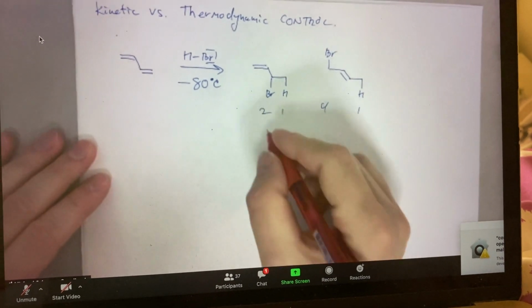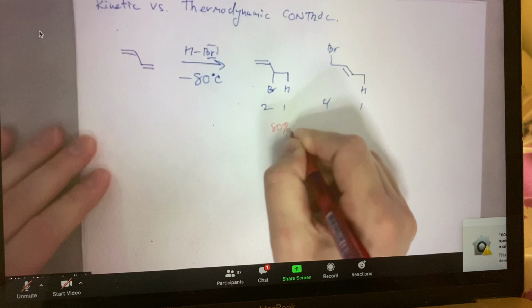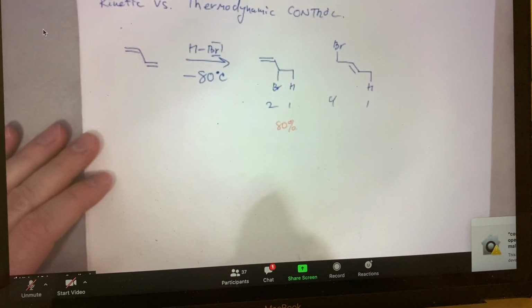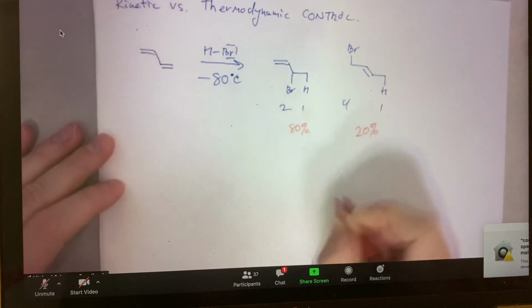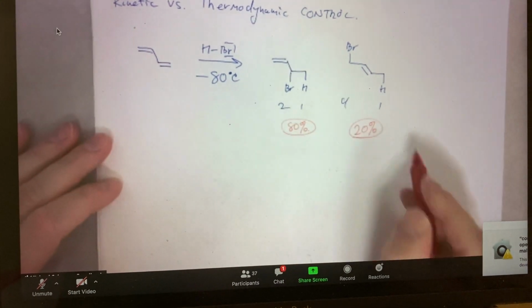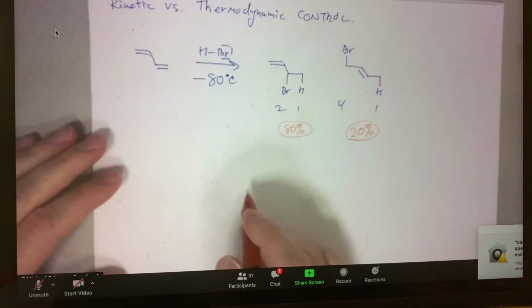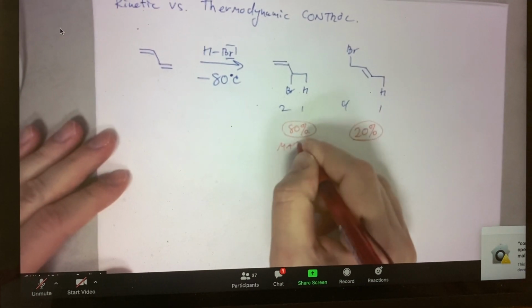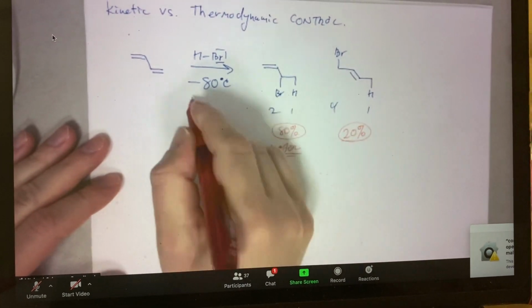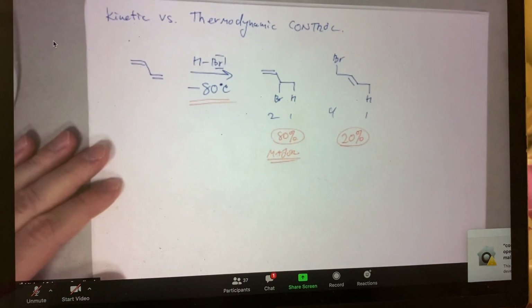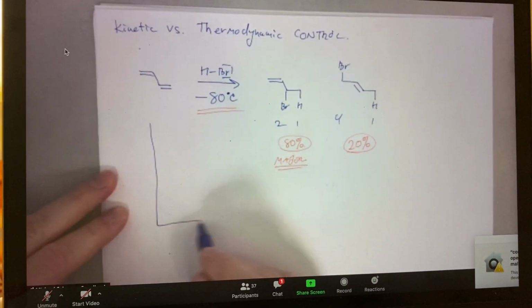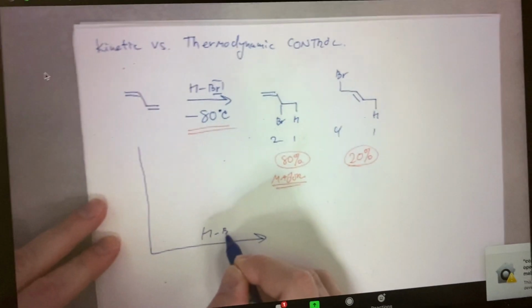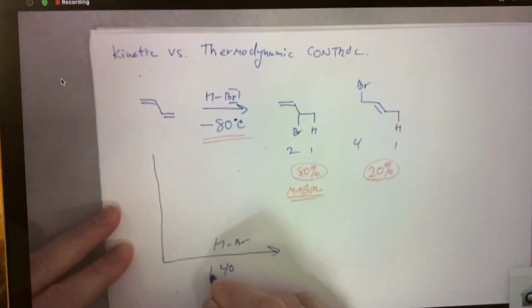At very, very low temperatures, this is isolated in about 80% yield, and this is isolated in about 20%. That's the distribution. For you, these numbers don't matter, but you just need to know that this is the major product at low temperature. We could rerun this reaction with HBr at plus 40 degrees.